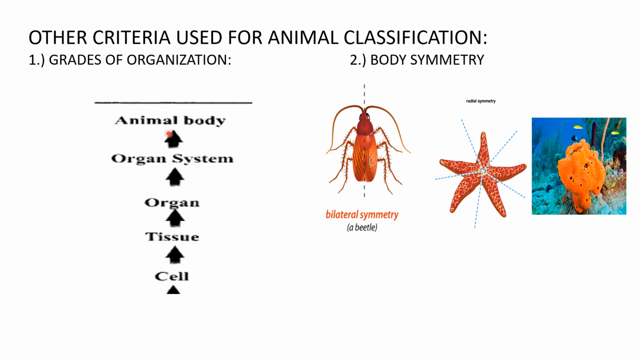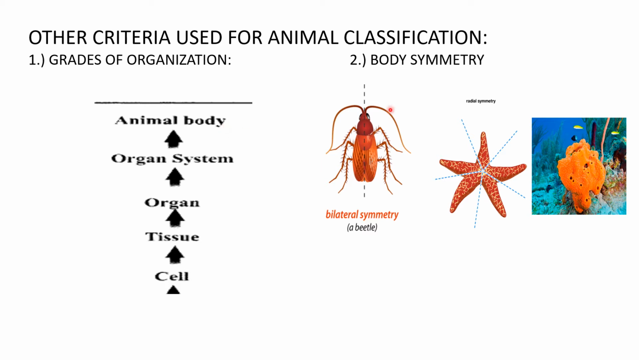The first important criteria which we saw is classification according to presence of notochord. They are classified as chordates or non-chordates. Now another criteria which is used is gradation of organization. That means if the organism only contains cells, it is cell organization. If it contains tissue, then it is tissue organization. If it contains organs, it is organ organization, and so on. And in body system, they contain all the organ systems like digestive system, respiratory system, reproductive system, etc.